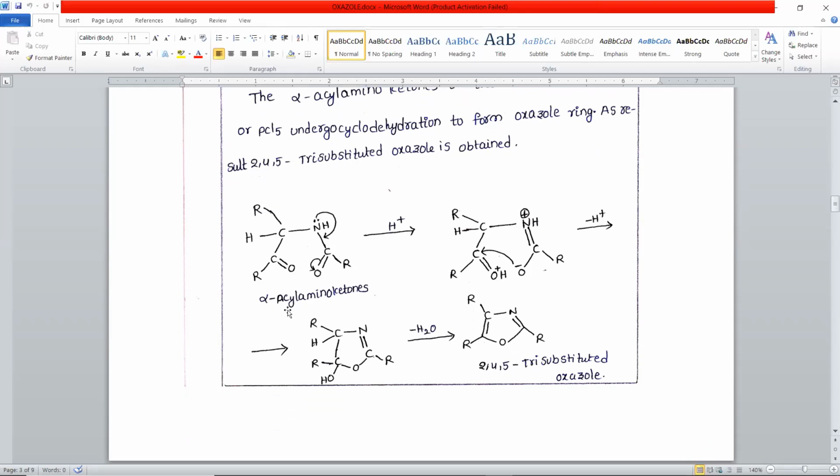So this is an alpha acyl amino ketone. This is the acyl amino group, in the alpha position of the ketone.